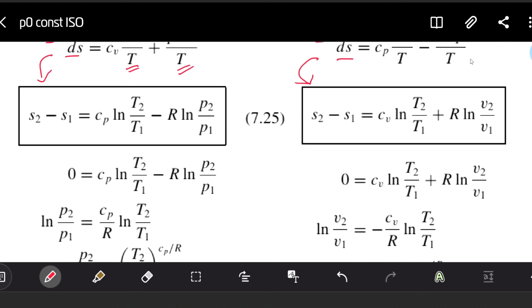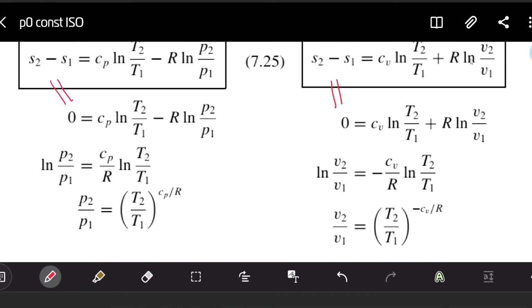Using this 0, we can just change the order in the right and left part of the equation. We take this part and put it here, and on the right part will be the rest, Cp divided by R logarithm T2 by T1. And here we do the same with the right equation. We take this part to the left, and on the right we'll have the rest of the equation.